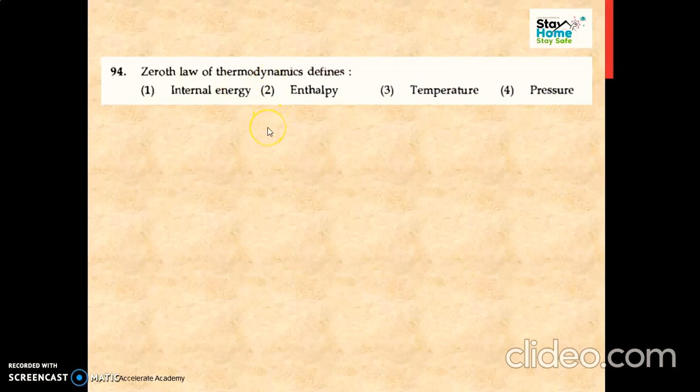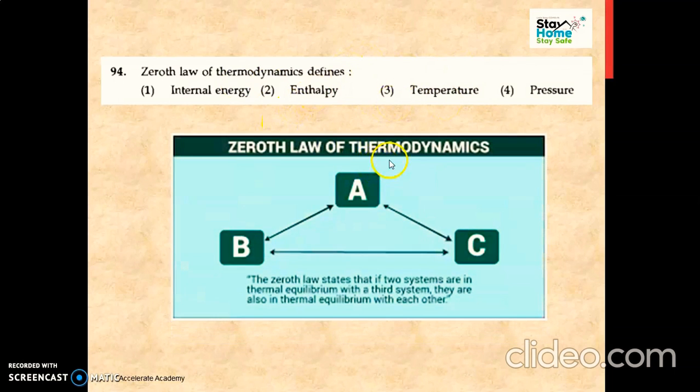Next, a very easy question: the zeroth law of thermodynamics defines what? Now we know what the zeroth law is. It states that if two systems are in thermal equilibrium with a third system, they are also in thermal equilibrium with each other. So this is the fundamental principle for measurement of temperature.